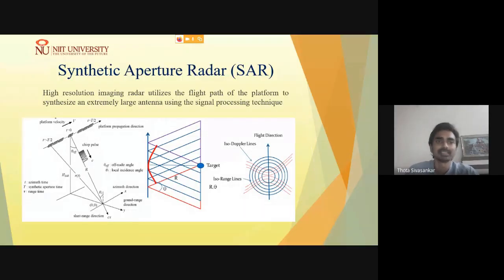Particularly for synthetic aperture radar, as we have discussed, there is no difference in structure between the real aperture radar, the normal real aperture radar, and the synthetic aperture radar. It captures in the same way. However, the image processing is a little different. Here we synthesize the radar return pulses to get a better resolution in the azimuth direction.